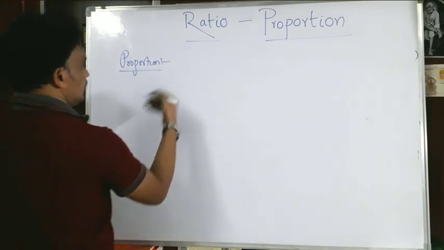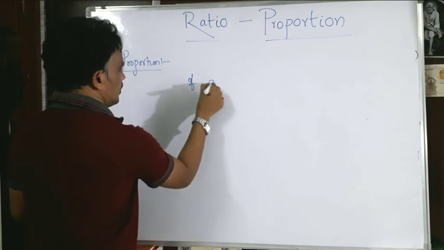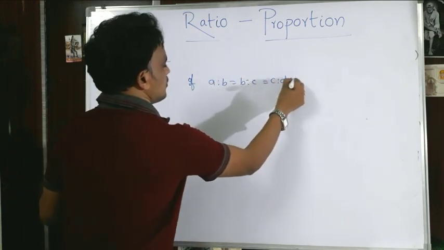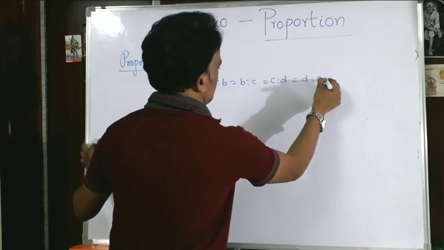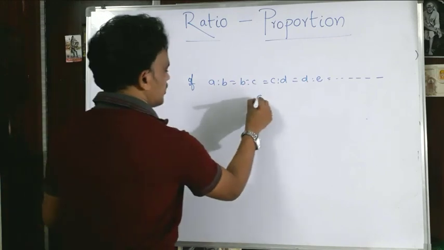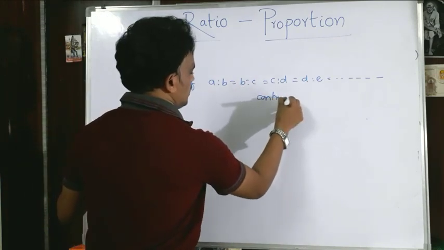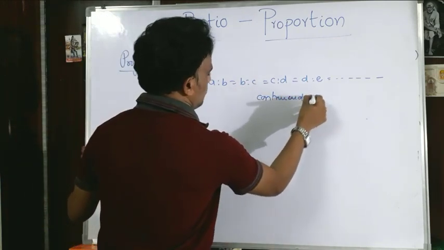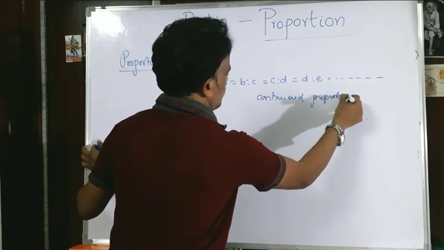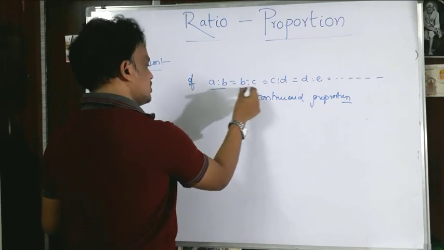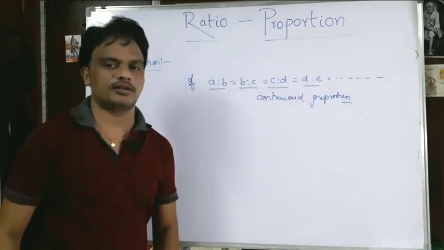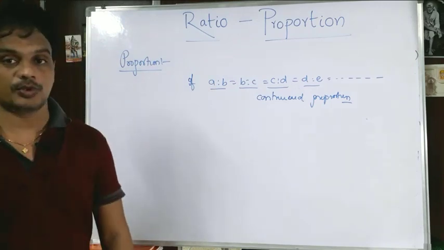If the ratios A is to B equals B is to C equals C is to D equals D is to E and so on, what do you say? This is called continued ratio, continued proportion. A is to B equals B is to C equals C is to D equals D is to E, like this it goes on. That is called a continued proportion.